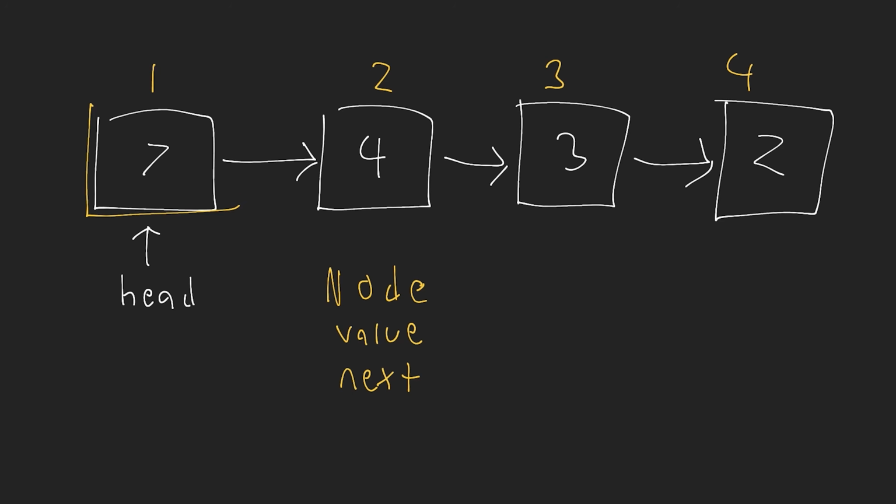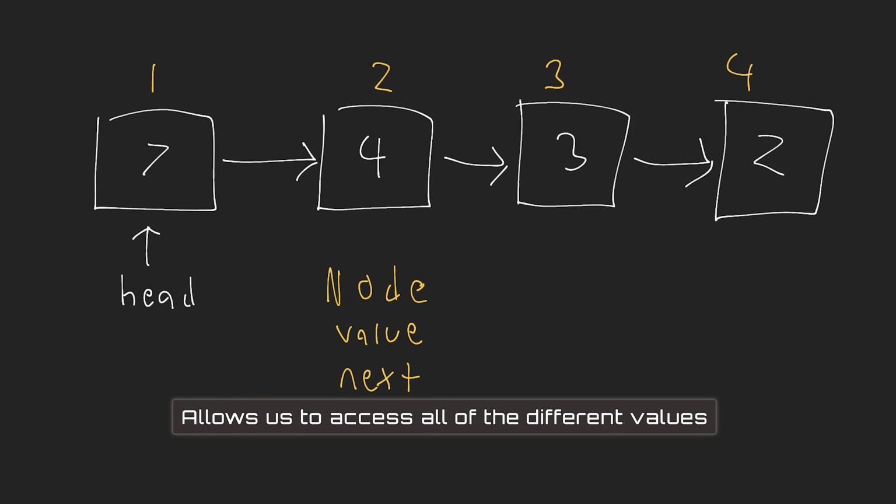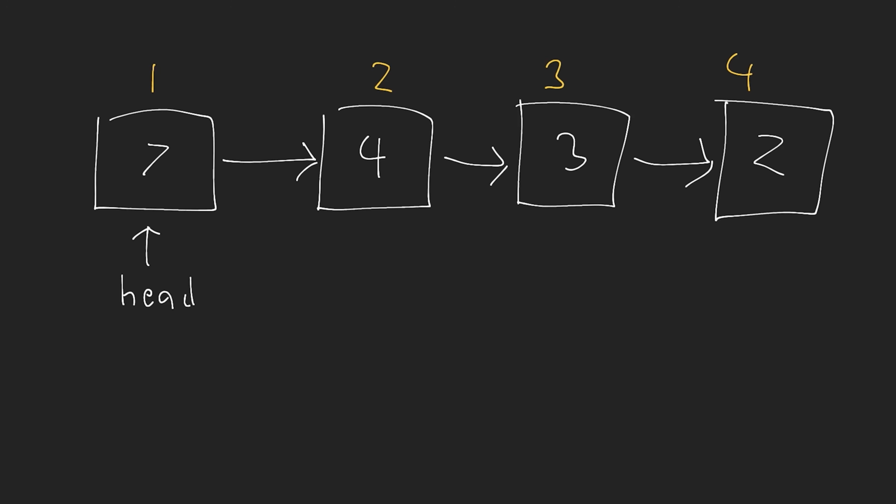We have nodes. Those nodes have a value, and they have what's known as a next pointer or a next reference. When we actually create the linked list, we store the head of the linked list, and then the head of that linked list allows us to access all of the different values. So now let's talk about a few operations on our linked list. With this structure, let's say that I want to access the last element inside of the linked list. Well, to do that, I need to traverse through all of the different nodes that exist inside of this list.